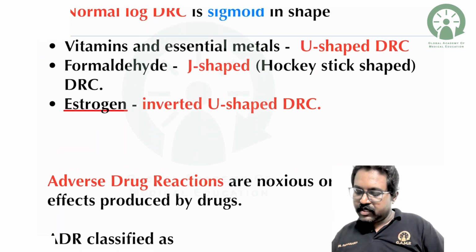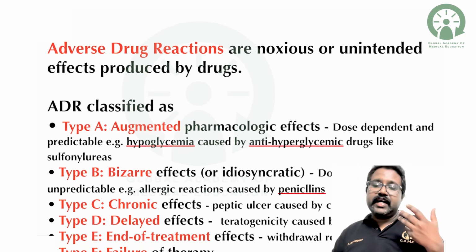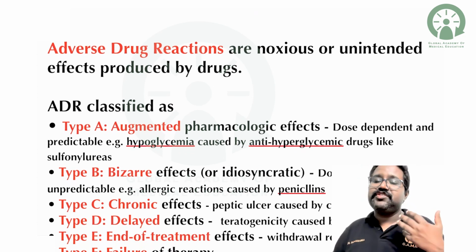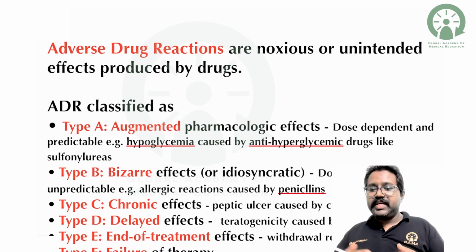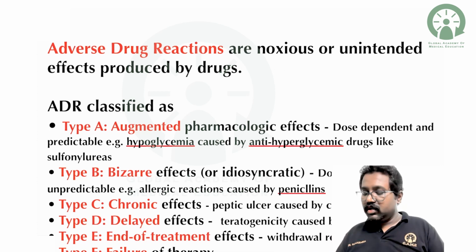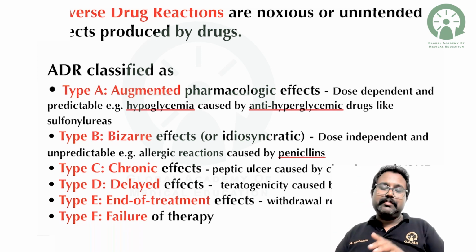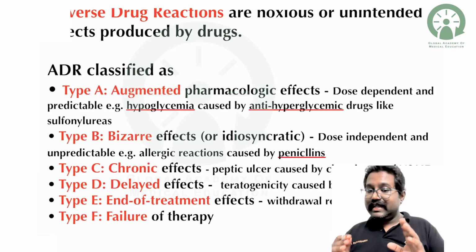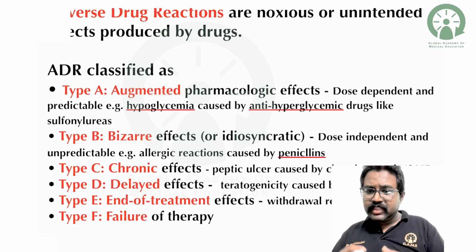So coming to adverse drug reactions, how do you define adverse drug reactions? An adverse drug reaction is nothing but a noxious and unintended effect that is produced by the drug. Based on the severity and so on, we classify adverse drug reactions into 6 types: type A, type B, type C, type D, type E, and type F. The letter will give you the link or the idea to tell what it is.